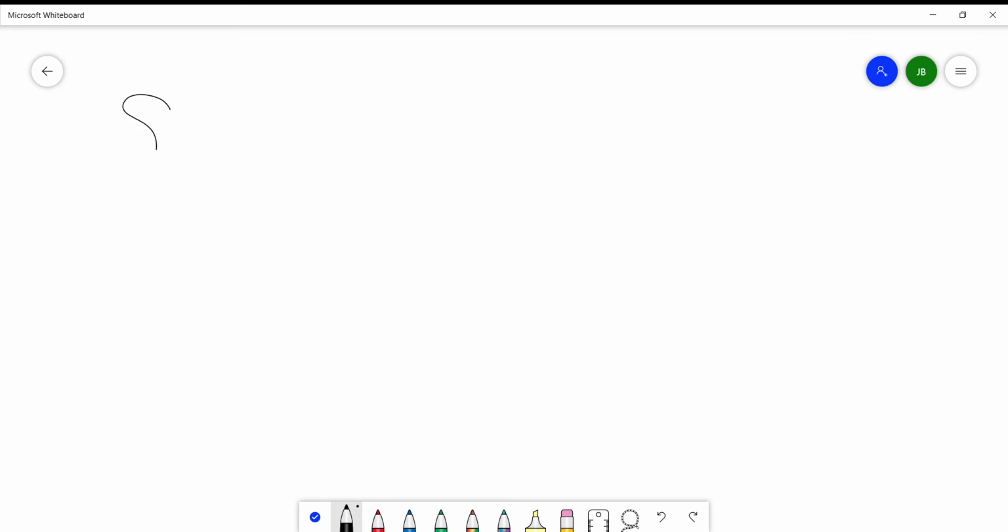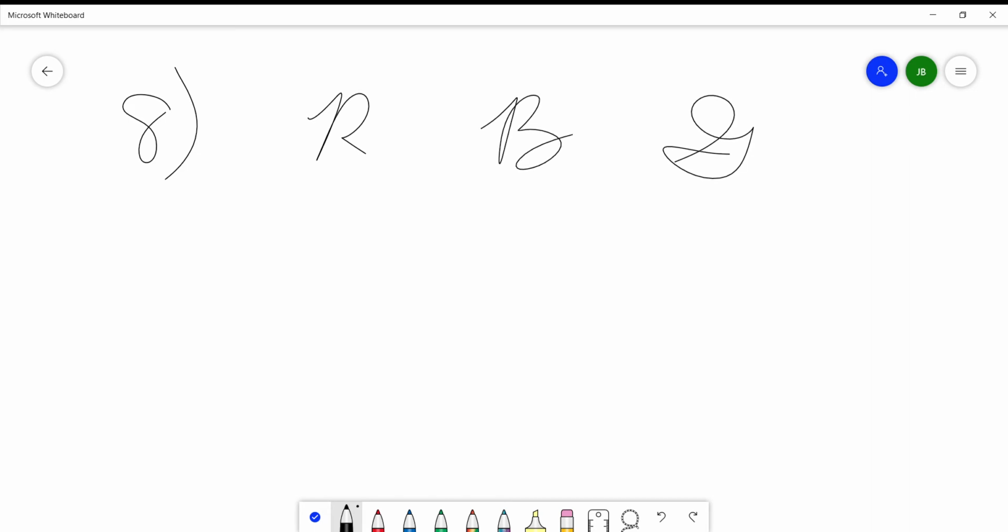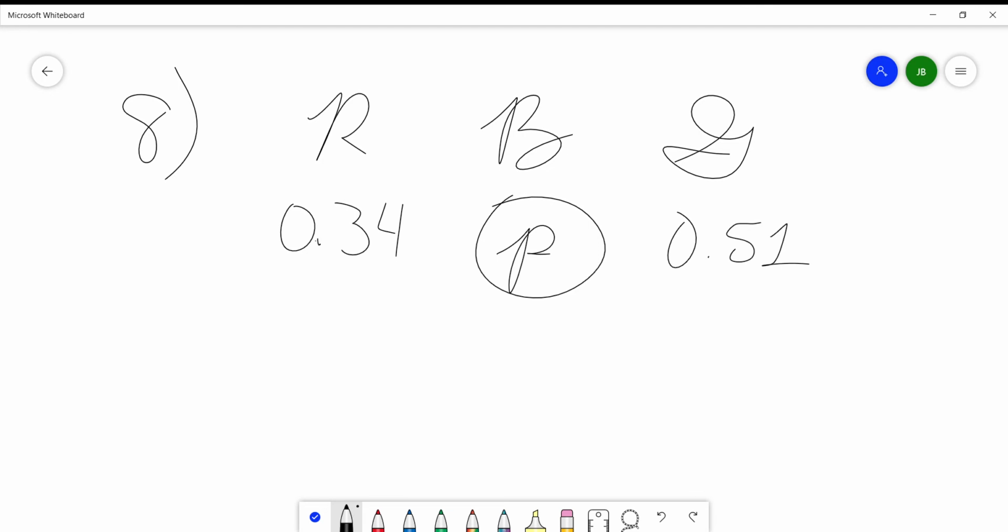Number 8. 3 randomly chosen colors produced the following experimental probability results. Ooh, we have to deduce. It's simplicity itself, my dear Watson. We have to deduce the missing value. What is the value of P? So over here we have red, blue, and green. Red equals 0.34. Blue P is the unknown we're trying to find, and green is 0.51. Go Team Green, my favorite color.